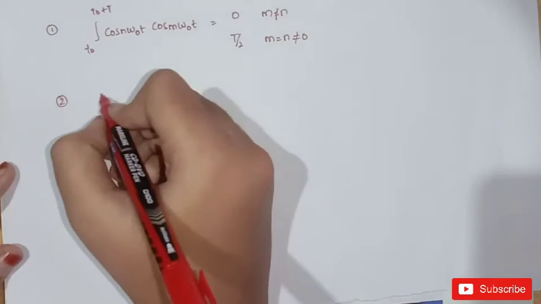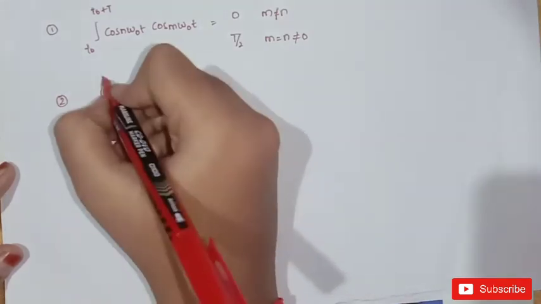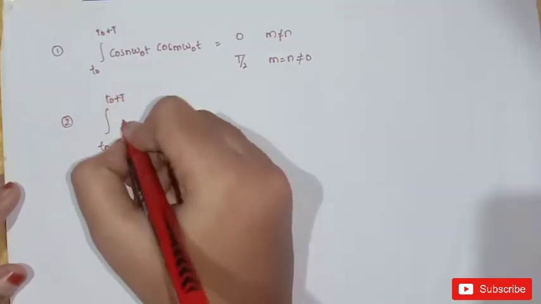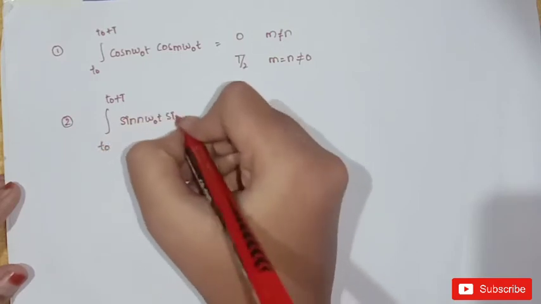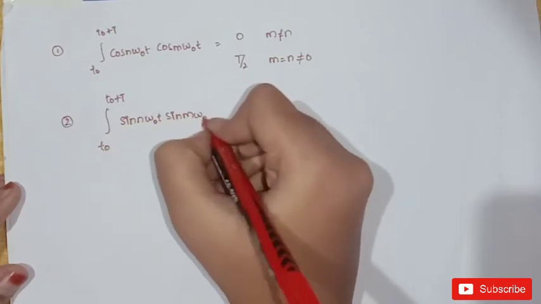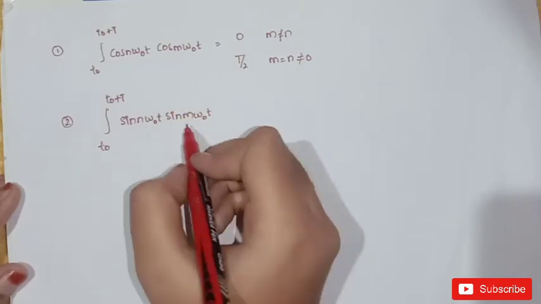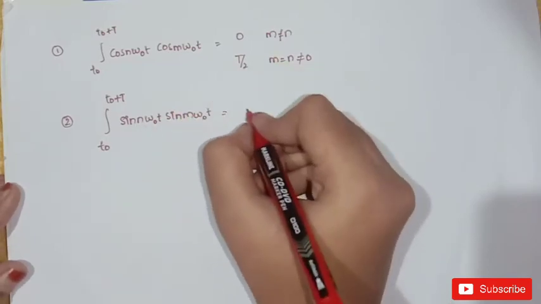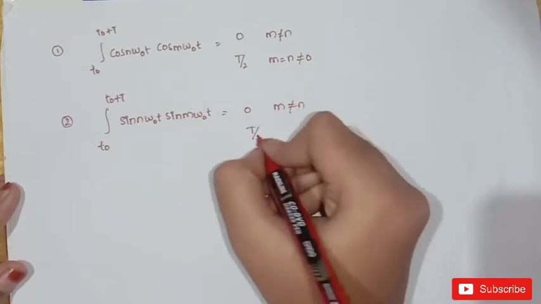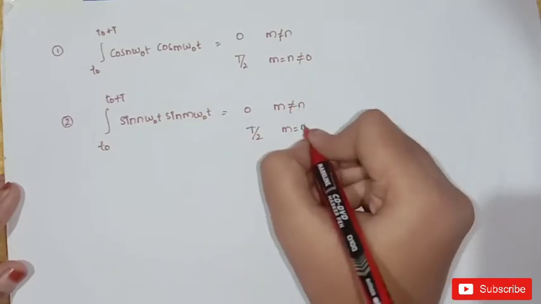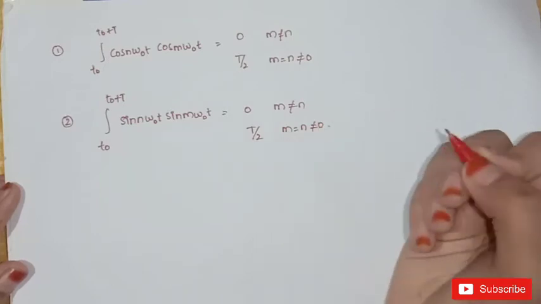Next case is similar to this. Integral t naught to t naught plus T of sin n omega naught t into sin m omega naught t is equal to 0 for m not equal to n and T by 2 for m equal to n but not equal to 0.